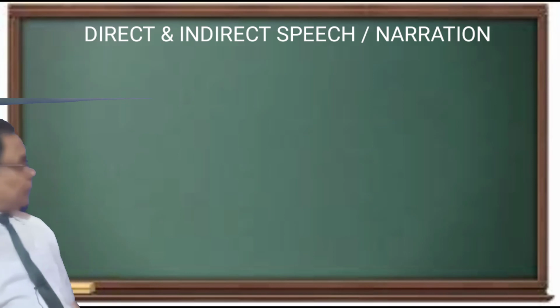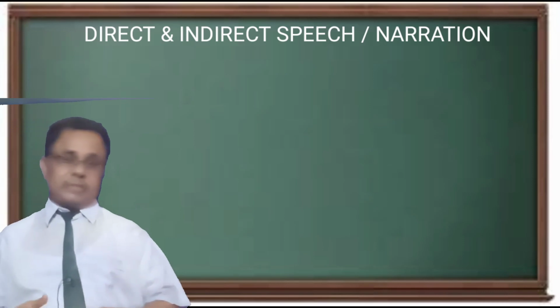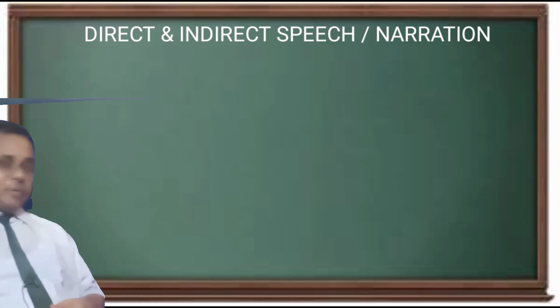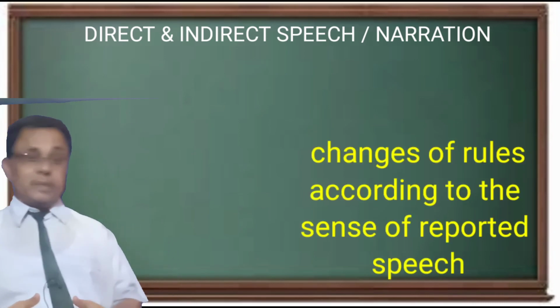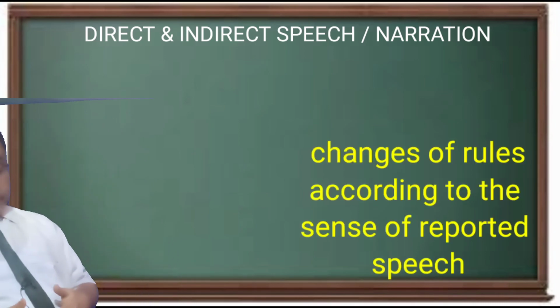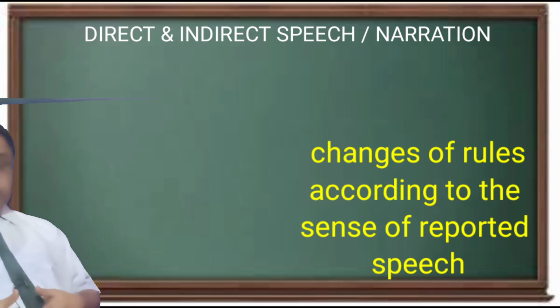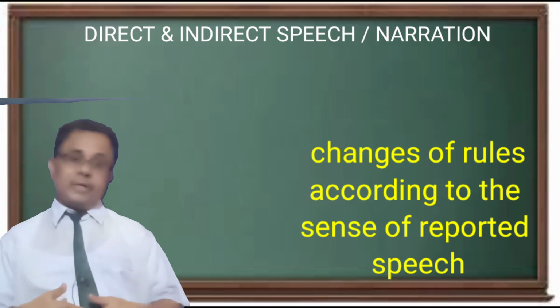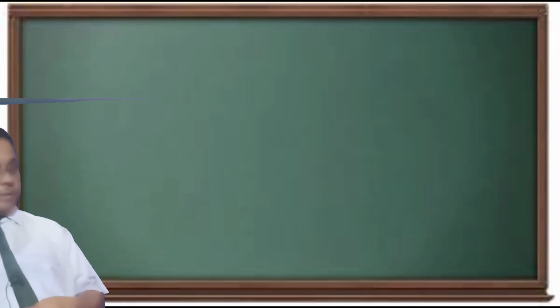And today, whatever examples I have taken are of assertive sentences. When we do the indirect speech of imperative and interrogative sentences, then new rules will come. I will tell accordingly in the next period.